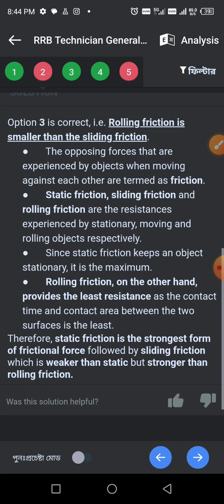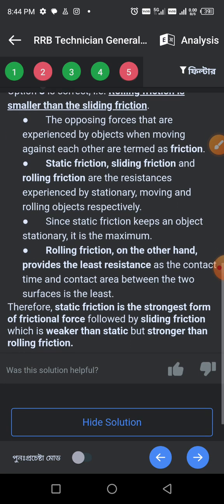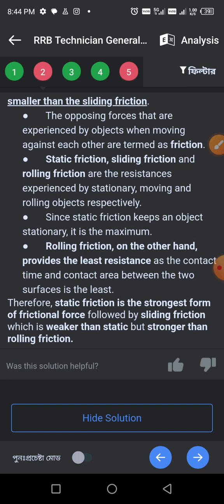Static friction, sliding friction, and rolling friction are the resistance experienced by stationary, moving, and rolling objects respectively. Since static friction keeps an object stationary, it is the maximum. Rolling friction, on the other hand, provides the least resistance as the contact area between the two surfaces is the least.